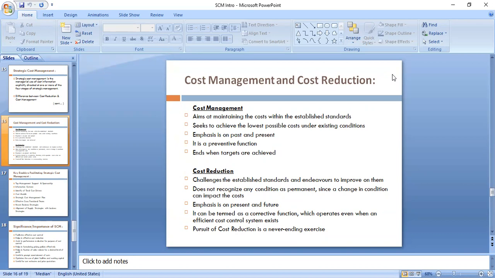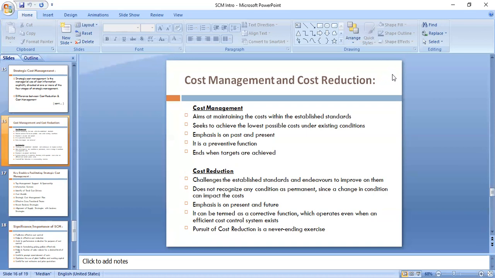How can we take advantage of this 5G technology in our business, and can we reduce the cost? So when companies feel that we can use 5G technology and reduce the cost, obviously they will go for it. Correct. So under cost reduction, you are emphasizing present and future.